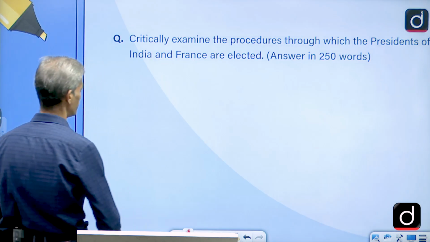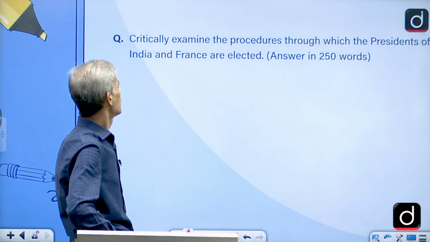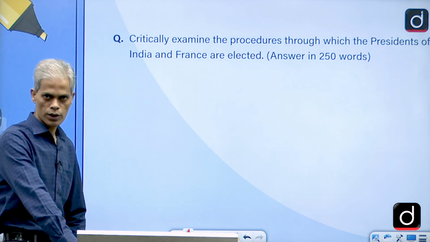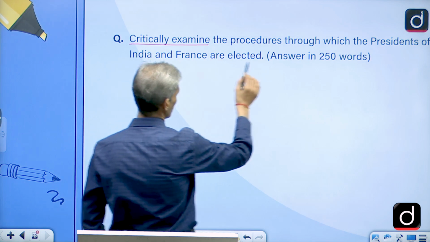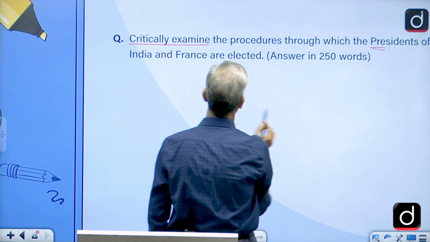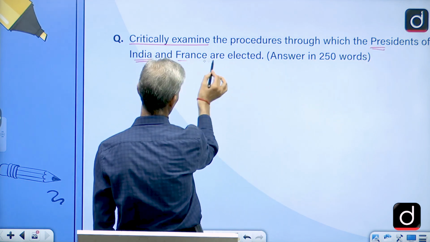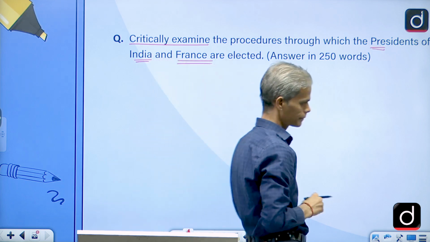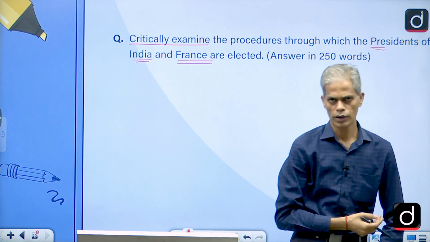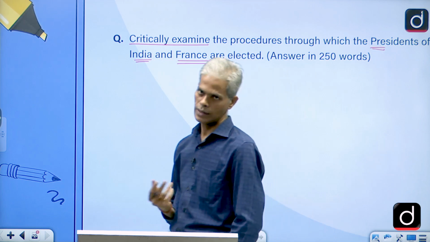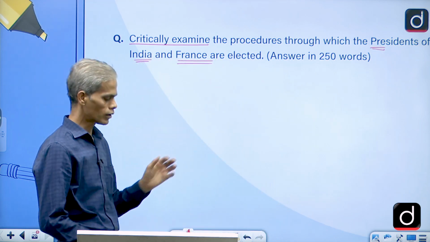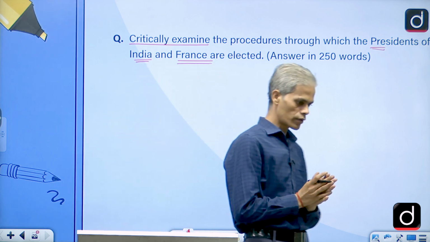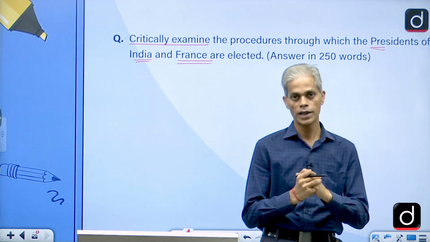So that is about the governor part. Now the another question we have is very much expected: critically examine the procedures through which the President of India as well as the President of France is elected. Here we know that this year we had our presidential election, and this year we also had the elections in France, and this is part of the topic of comparison of the Indian constitution with various other countries.